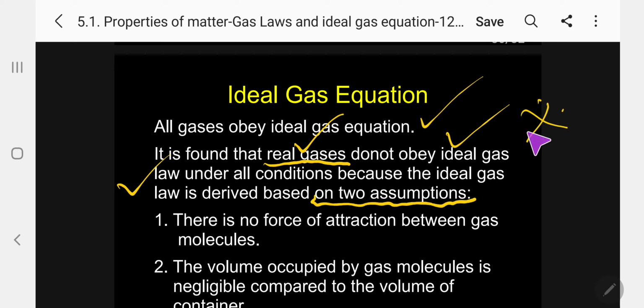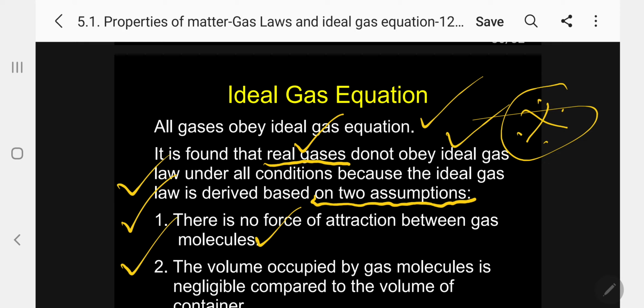This is very, very important. My dear students, please keep it in your mind. Ideal gas equation is applicable to all gases based on 2 assumptions. One is, there is no force of attraction between gas molecules. In the beginning itself, I informed there is a force of attraction acting between real molecules. But if you consider ideal, then there is no force of attraction between gas molecules.